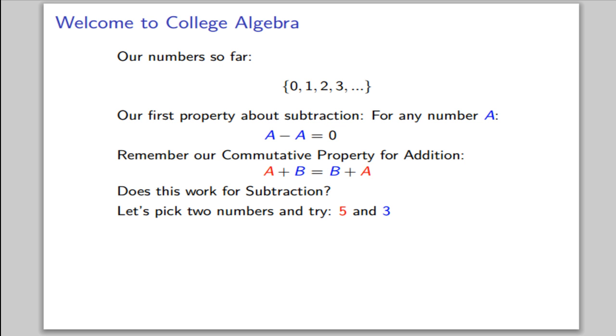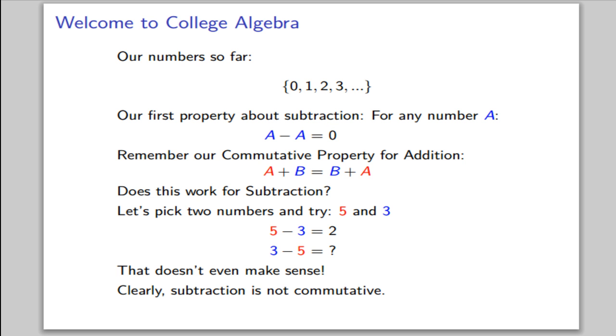What about 5 and 3? 5 minus 3 is 2, but what's 3 minus 5? Well, if we use our numbers 0, 1, 2, 3, and so on, that doesn't even make sense. Clearly, subtraction is not commutative. Since addition is nicer, let's stick with addition for now.